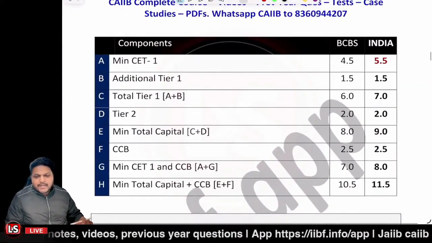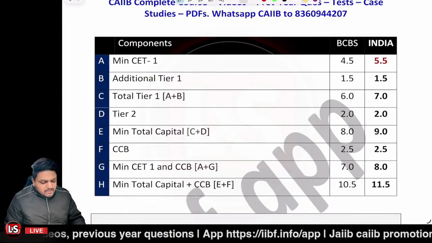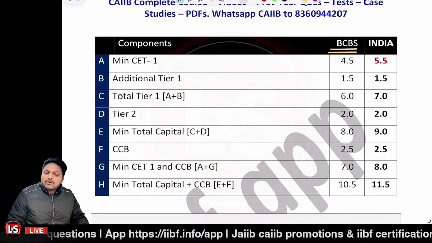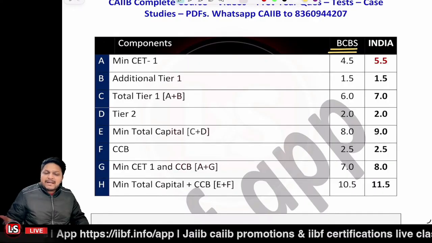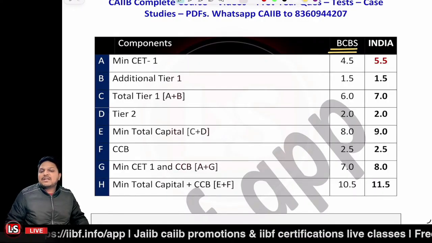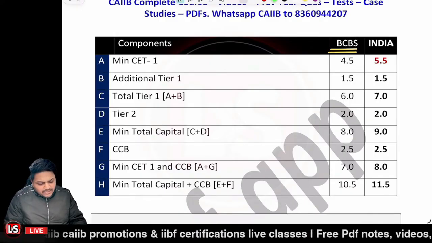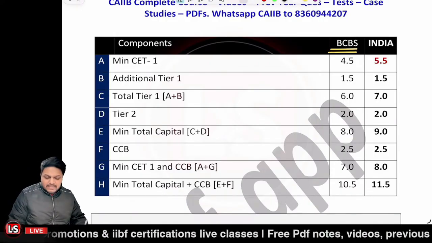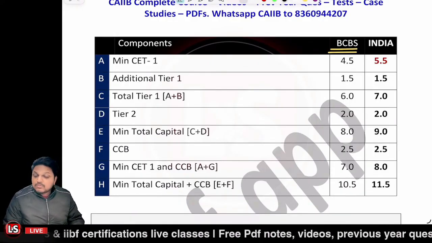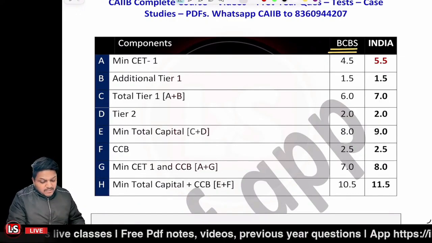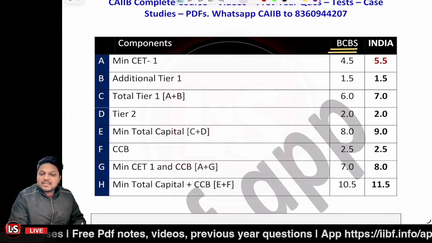So I told you already that the BCBS says that the minimum these much guidelines are to be maintained, but the regulators may ask their country banks so as to maintain the stringent guidelines also, right? So that's also the case in India, that in general the guideline related to CET1, that is a minimum common equity tier 1 capital that is to be maintained as per the BCBS, that is Basel Committee on Banking Supervision.